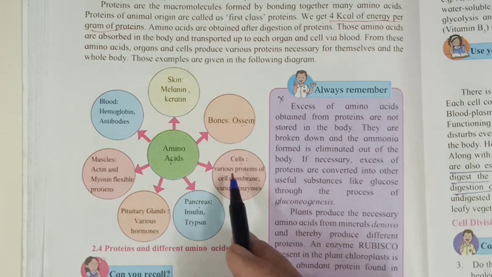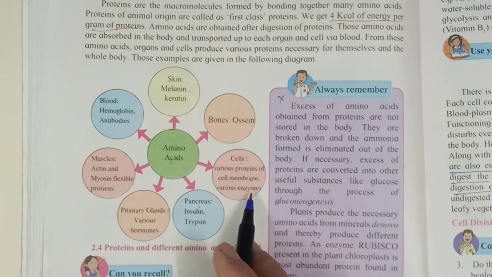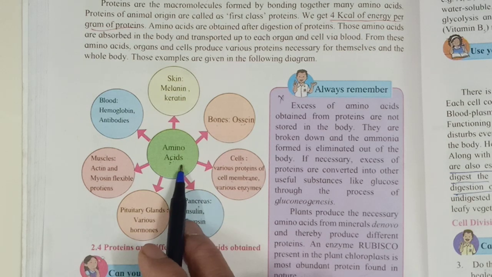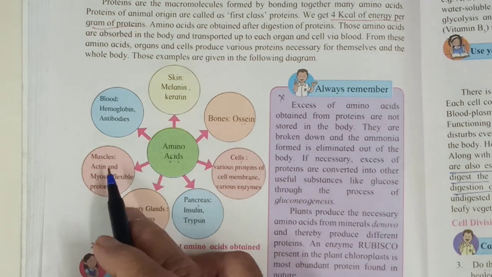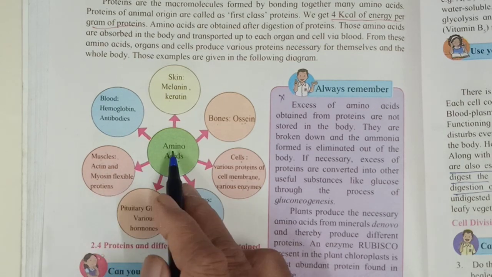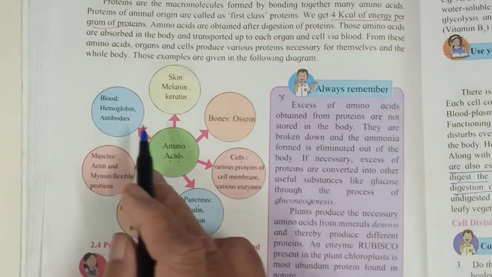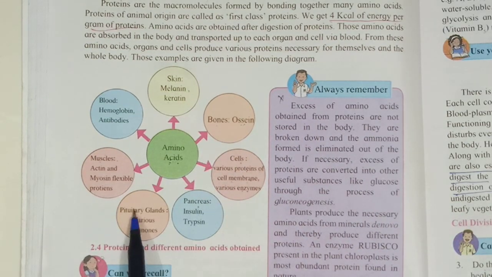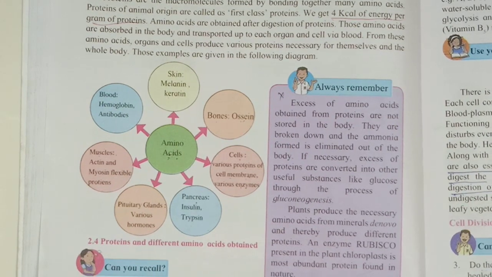The cell membrane is made by these proteins, and that is why amino acids are required. As well, in a cell, various enzymes are produced, and for the production of enzymes, amino acids are required. In our pancreas, insulin and trypsin are made from amino acids. The pituitary gland also secretes various hormones, which are also made from amino acids. In our muscles, actin and myosin, flexible proteins, are produced from amino acids. Blood contains hemoglobin and antibodies, which are also made from amino acids. So amino acids are very important in our skin, bones, cells, pancreas, pituitary gland, muscles, and blood. So protein is an important component of our body.